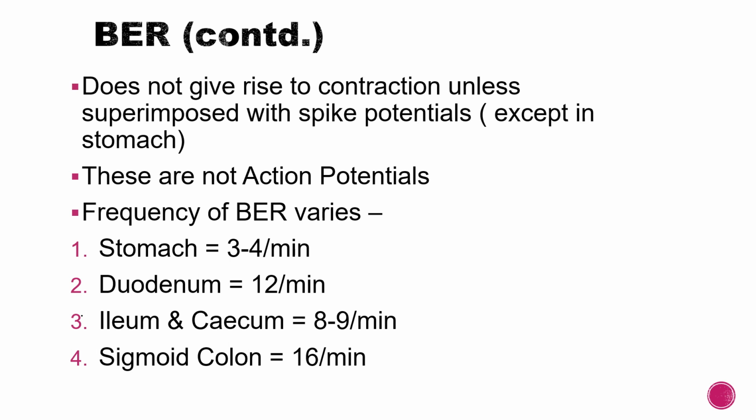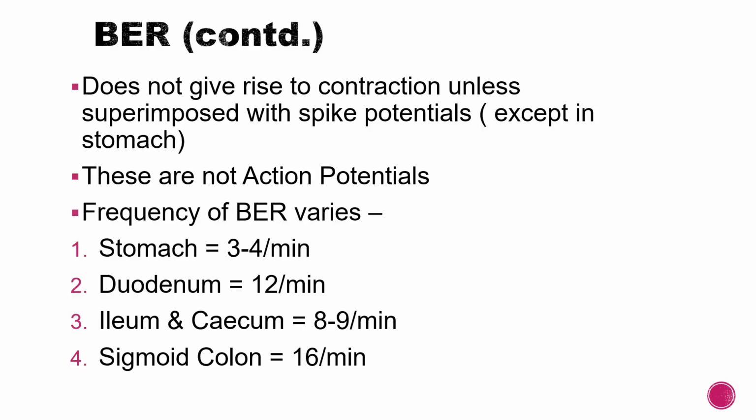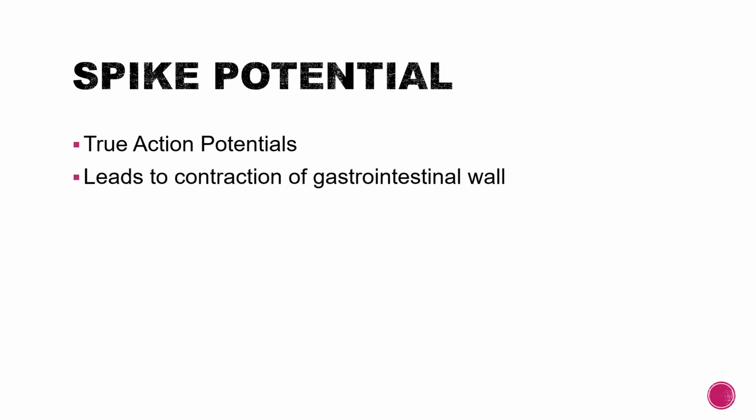So this was BER. Now let's go on to spike potentials. What are spike potentials? These are actually action potentials. Since these are action potentials, these will lead to contraction of the gastrointestinal tract. And the frequency is about 1 to 10 spikes per second. All throughout the GI tract, we can get one spike. In 1 second, we can get one spike. In the next second, maybe we will get 10 spikes.